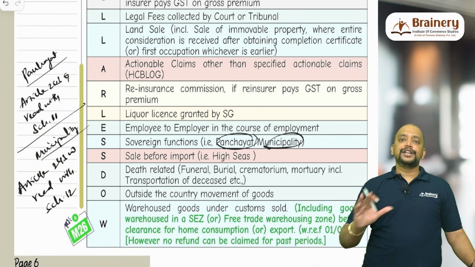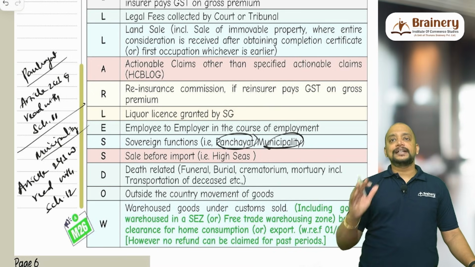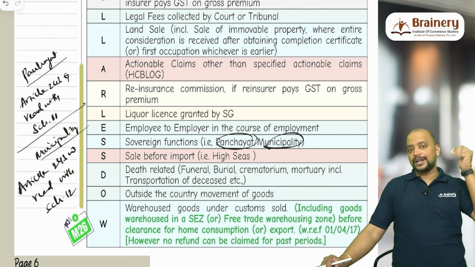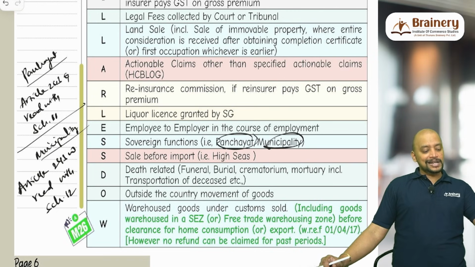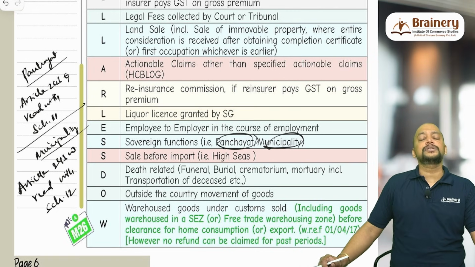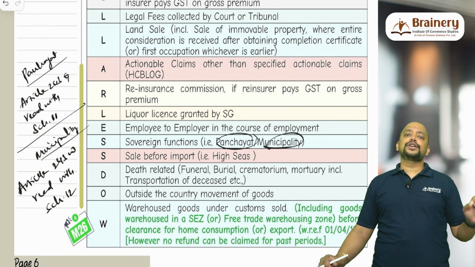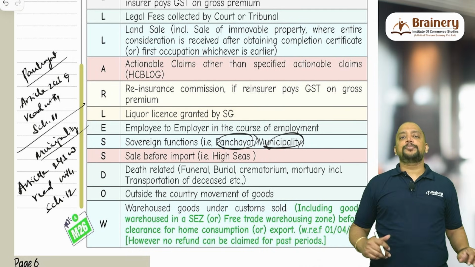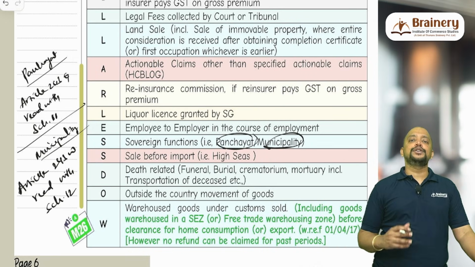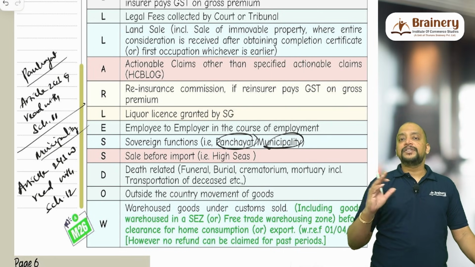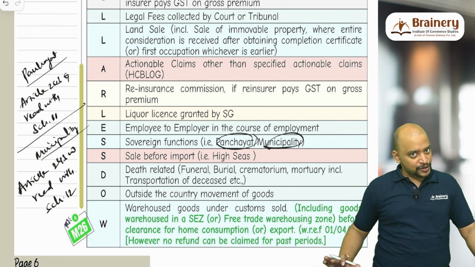So here we need to understand one point. This is the latest amendment for May 26 exam. What happens is that first I am importing some goods. That imported goods either I can deposit in a customs warehouse, or I can also keep it in a warehouse in SEZ. So do I need to pay customs duty? No, I don't have to pay any customs duty, because for any goods which are imported into the SEZ, customs duty is not payable. Also any goods which are imported into a free trade warehousing zone, even FTWZ, even then we don't have to pay any customs duty with respect to those goods.